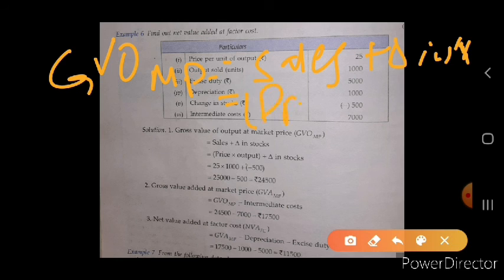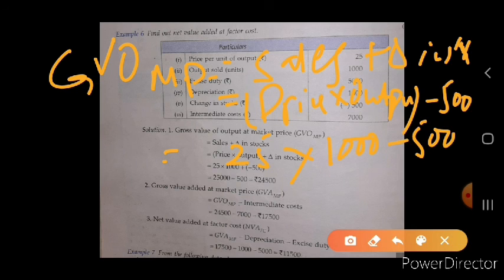We will multiply price into output plus change in stock. What is change in stock? Minus 500. Price is 25 and the output is 1000. So 25,000 minus 500, it is 24,500. We get the value of GVO at market price.